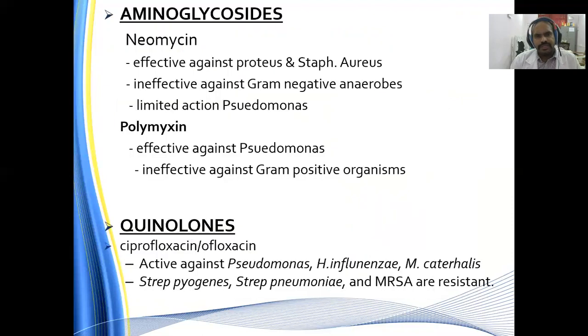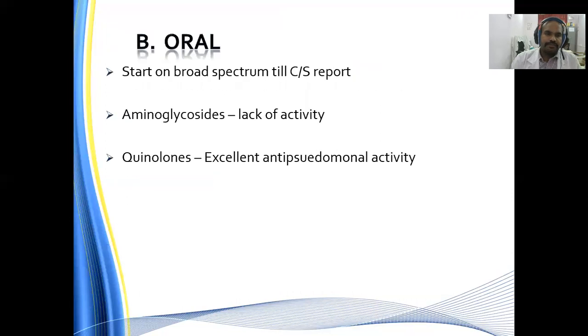Then the aminoglycosides used are neomycin, effective against Proteus and Staphylococcus aureus, ineffective against gram-negative anaerobes, with limited action against Pseudomonas. Polymyxin is effective against Pseudomonas, ineffective against gram-positive organisms. Quinolones, which are commonly used, are ciprofloxacin and ofloxacin, which are active against Pseudomonas, Haemophilus influenzae, and Moraxella catarrhalis, and MRSA are resistant.